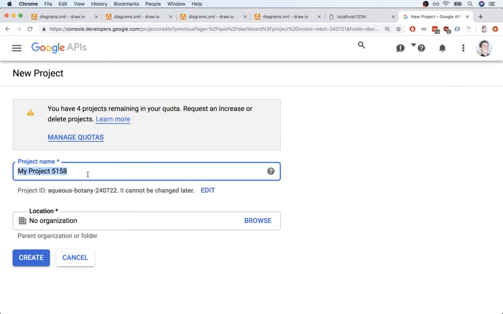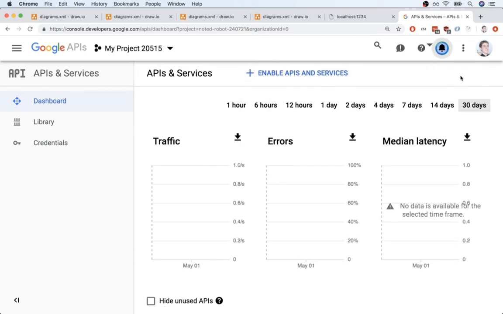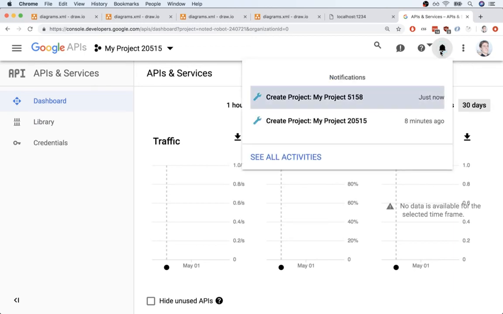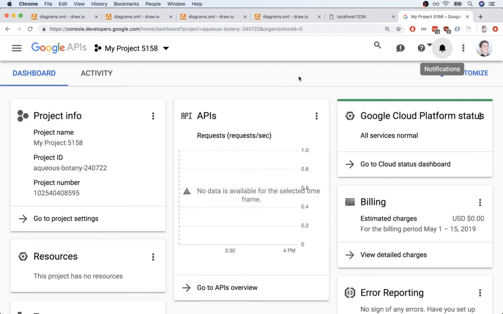You can give it a customized name if you wish. I'm not going to do any customization. I'm just going to use the default name. So click on Create. And now once we do that, you'll notice that there's this little spinner on the top right-hand side. When we click on Create, the project is not generated instantly. So I actually got dumped back into the project I was looking at before. We have to wait for that spinner to go away before we can actually access the project we just created. Okay, so it looks like my spinner just finished up. So I can now click on Notifications and then click on the project I just made. So we're now looking at that new project.